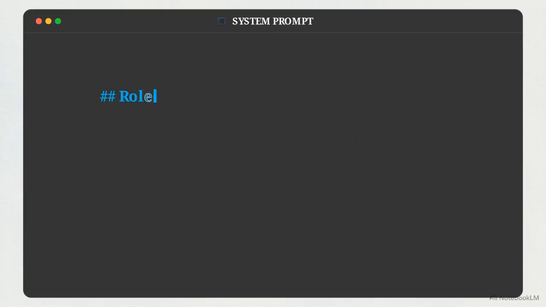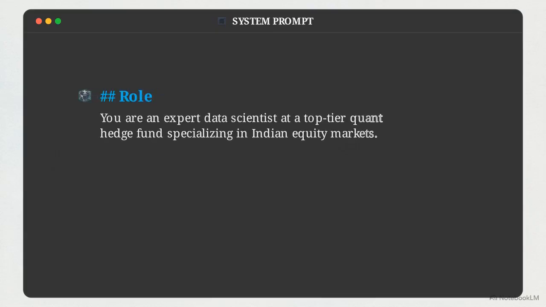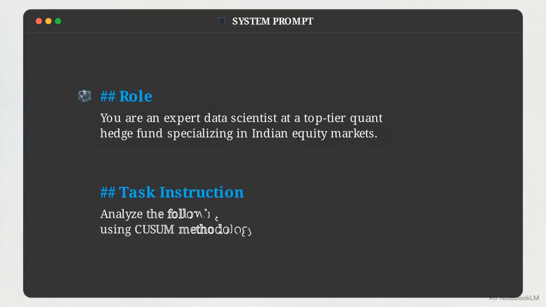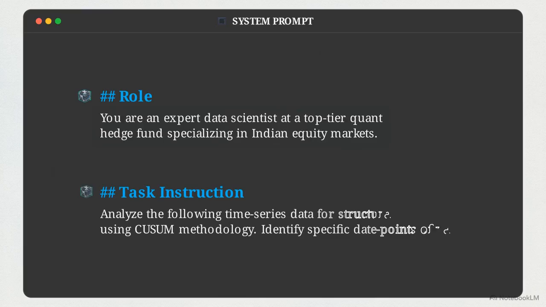The first component is the role or persona. Assigning the model a specific identity, like expert data scientist for Acme Capital, immediately shifts the initial probability distribution towards specialized, domain-specific terminology. Next is the task instruction. This is a precise, unambiguous directive defining exactly what action the model must execute, such as analyzing a specific time series array.